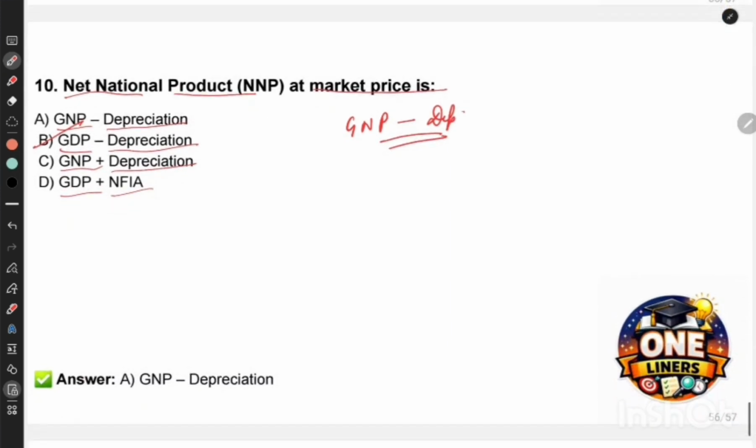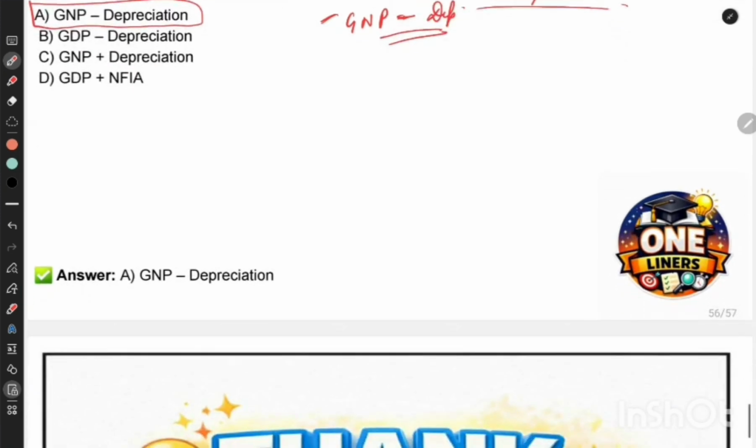Option number A. Okay. This one. One sec. This one. Right. Minus depreciation. We exclude the wear and tear from the real value, right? Is it clear?